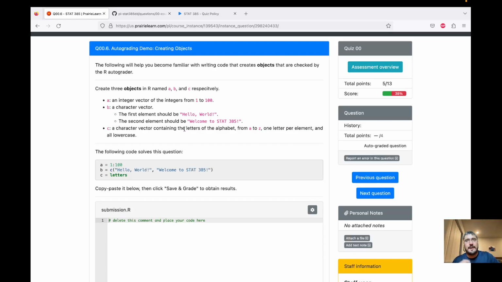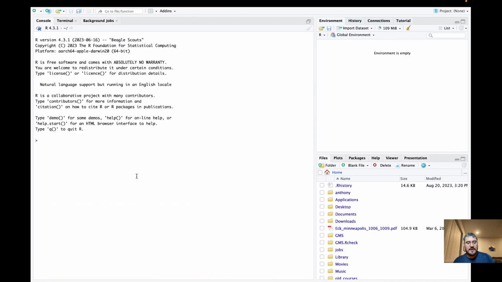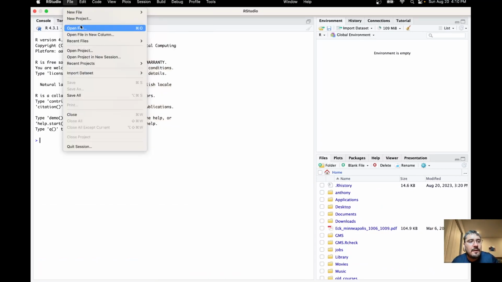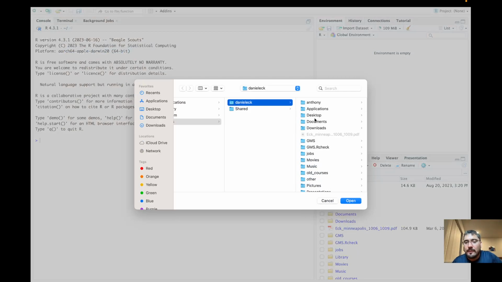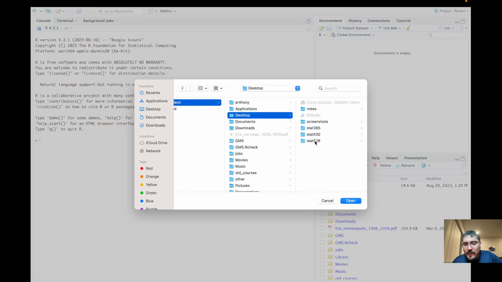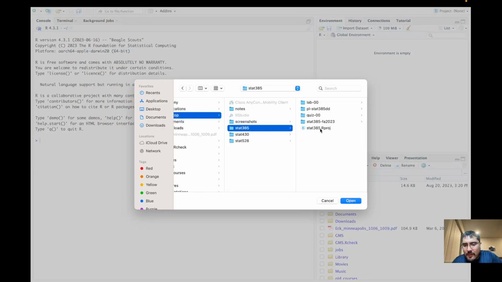Okay, so we sort of know what we expect to get. However, we don't really know how to create these things yet. Except here's the code. Okay, so we can copy this. I think for organization purposes, it's going to be better if we go into RStudio. You know what? I should actually do file, open project. So we had an R project from last time that we created for this class on our desktop. Okay.